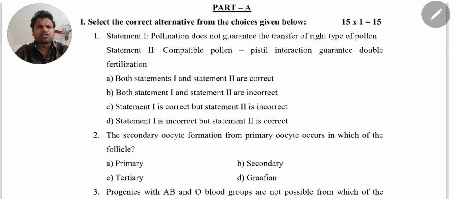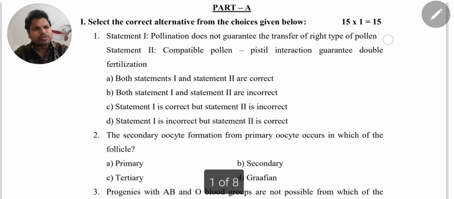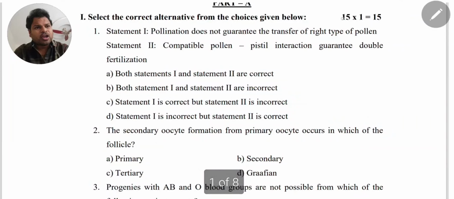Part A, MCQs, multiple choice questions. First question, statement 1: pollination does not guarantee the transfer of the right type of pollen. Yes, this statement is correct. How is it correct? Because pollination is the process of transferring pollen grains from anther to stigma, but it does not guarantee which type of pollen grain reaches the stigma. This is very important. The stigma only detects whether the pollen grain is correct or not. This statement is correct.